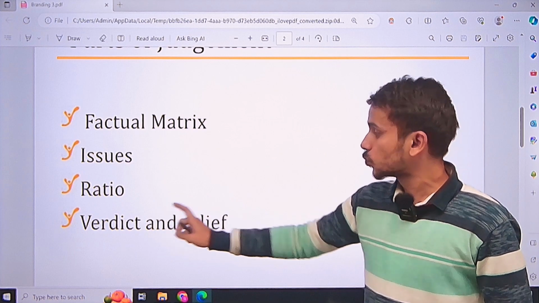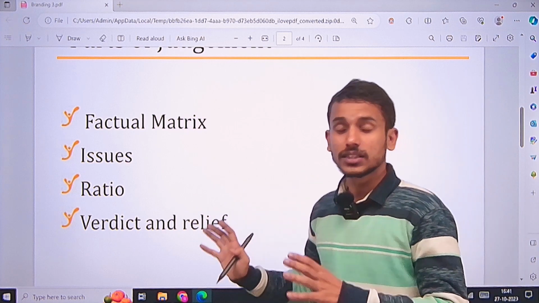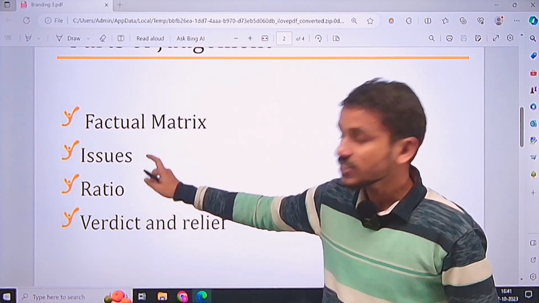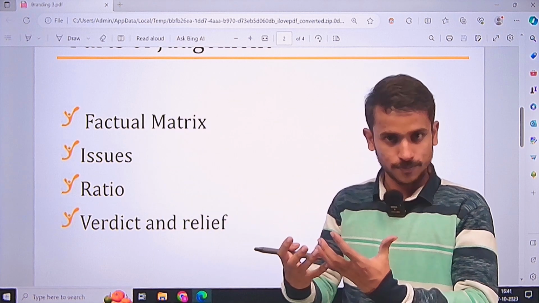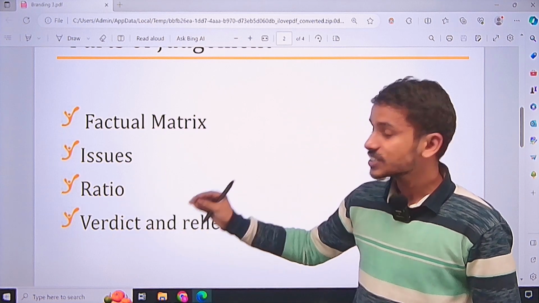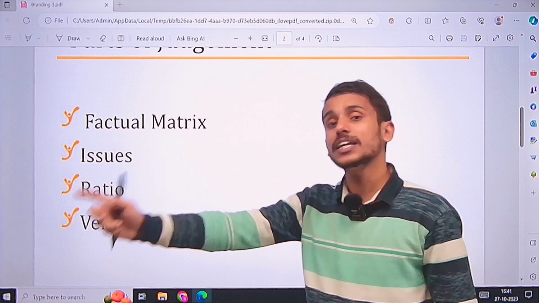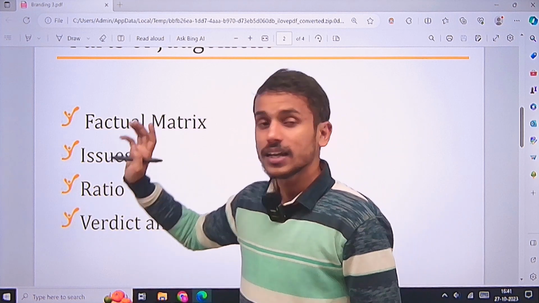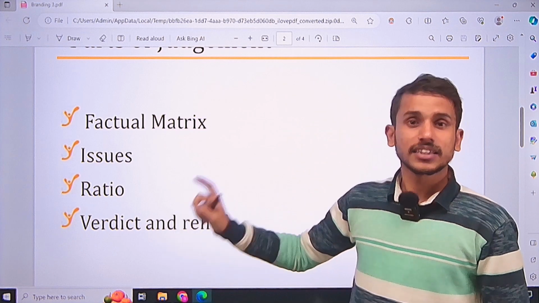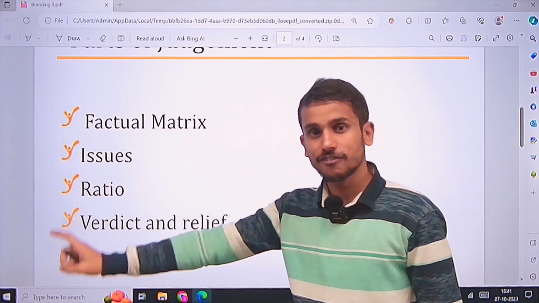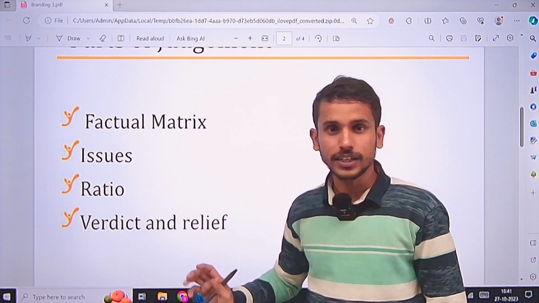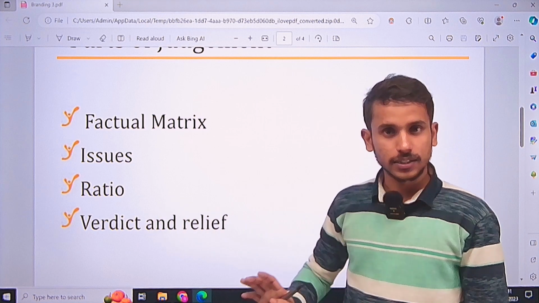And the last one is verdict and relief. Here the court talks about, say, an injunction or the relief that it is granting. So issues are the questions, the ratio is the answer to the question along with the reasoning, whereas the verdict is the remedy that is being offered. For example, after considering that yes, this section is applicable on the husband, the court would say, therefore, I order the husband to pay the wife this much money as compensation or damages. That can be a verdict. So the operative part is the verdict.